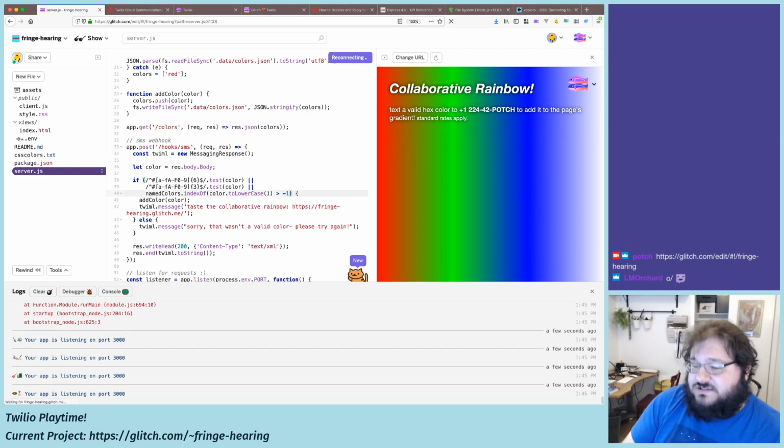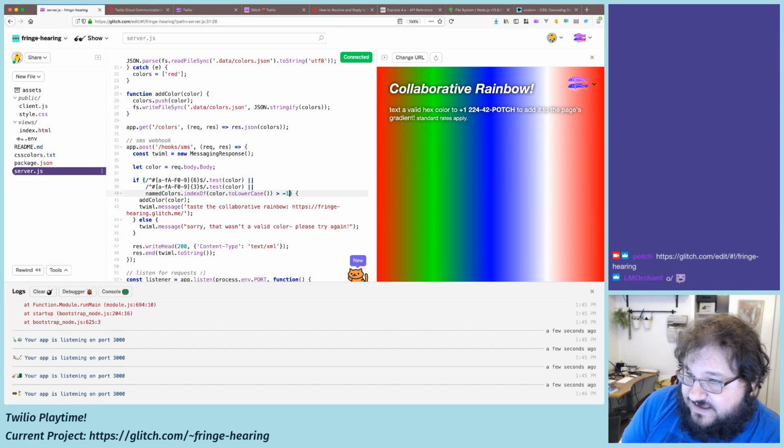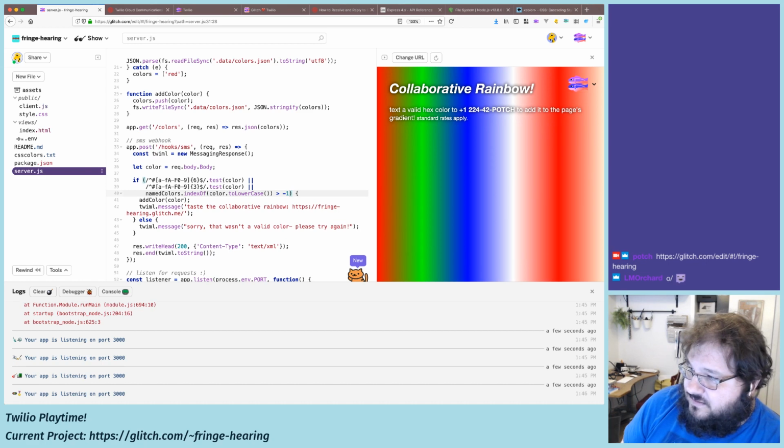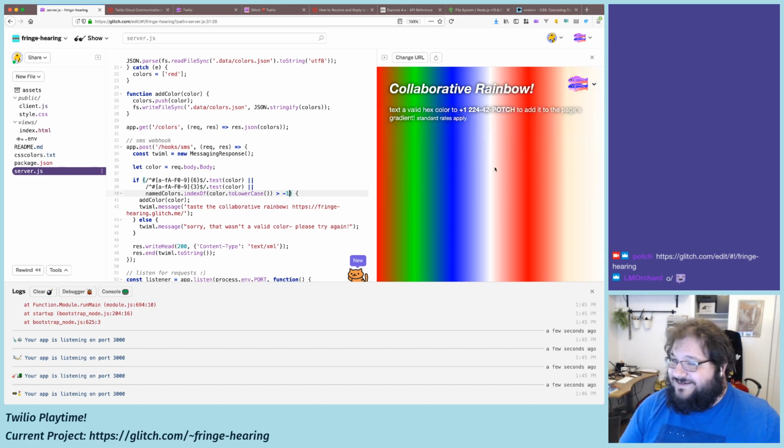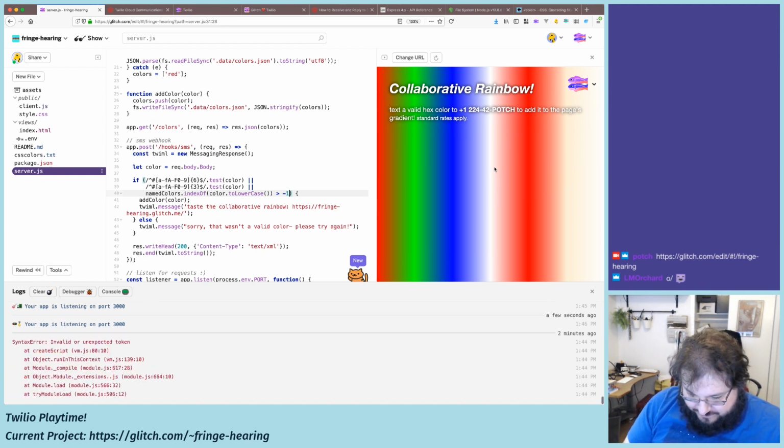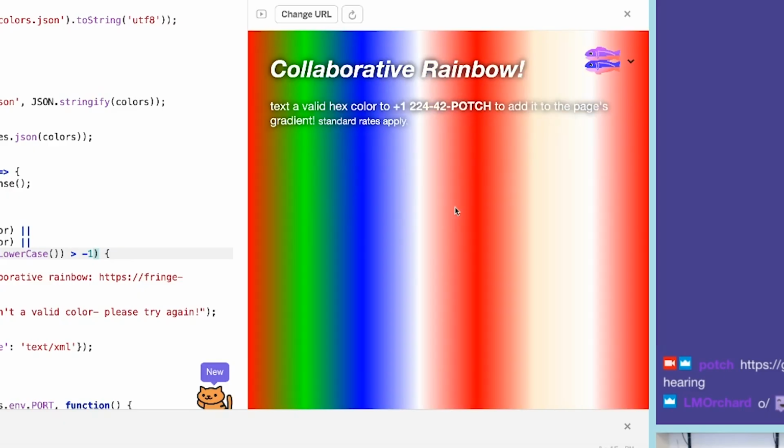But if that worked, I should now be able to text a CSS color. So let's text papaya whip, which I just happen to know is a valid CSS color. And if that ran, and it did, and now papaya whip is on my gradient. Oh, and now we're getting all the good stuff. Peach puff.